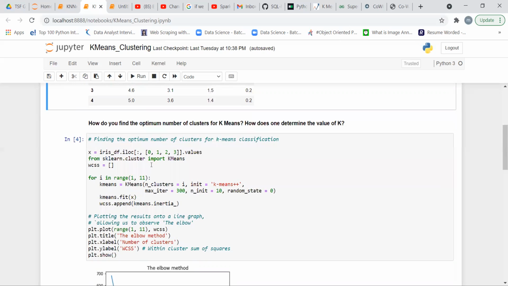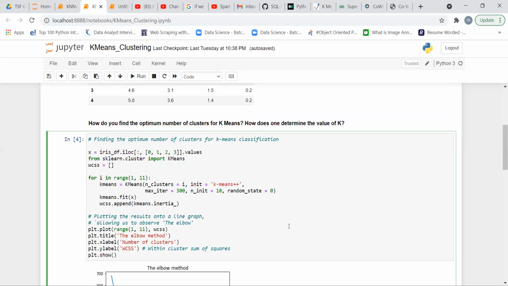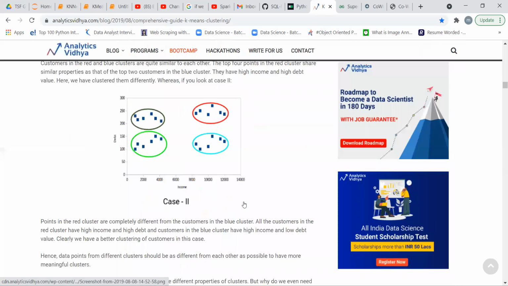It is defined as the within-cluster sum of squares. Suppose that there is a centroid within a cluster, and we find the value of inertia. So what is inertia?